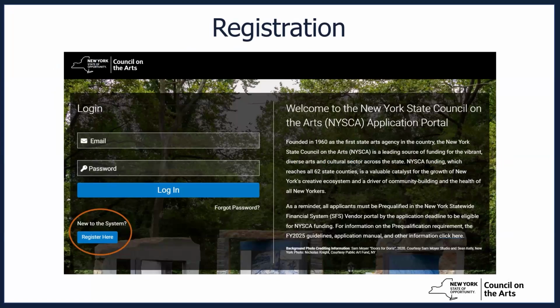All organizations must first register in the Smart Simple portal before starting an application. To register, go to our Smart Simple application portal homepage at nisca.smartsimple.com. Click Register here to begin registration. And now Gabby will walk you through registering your organization in Smart Simple.